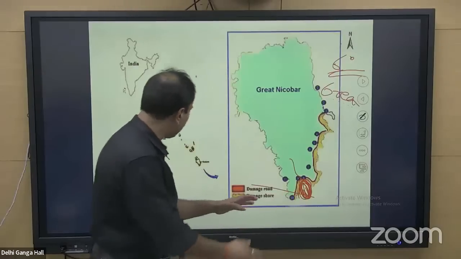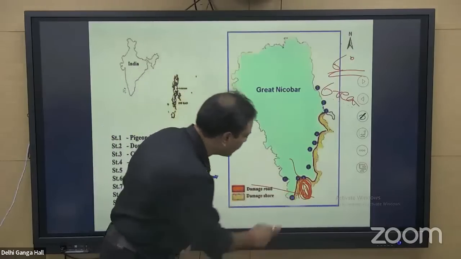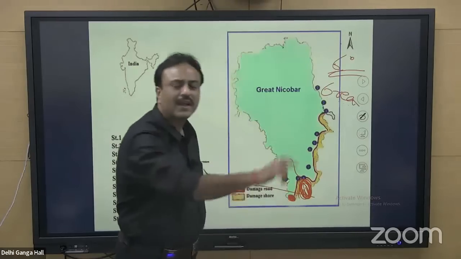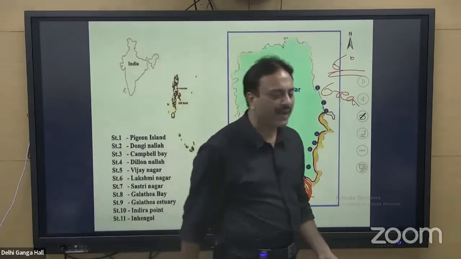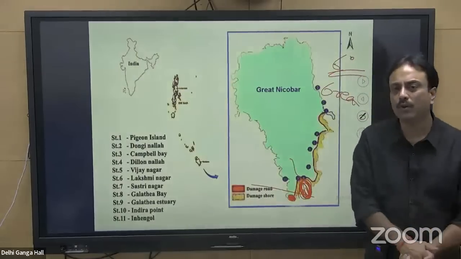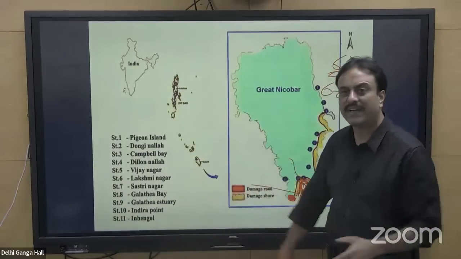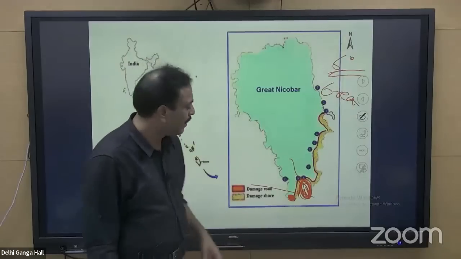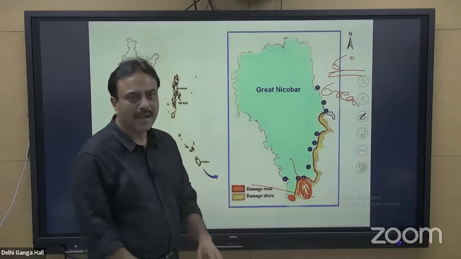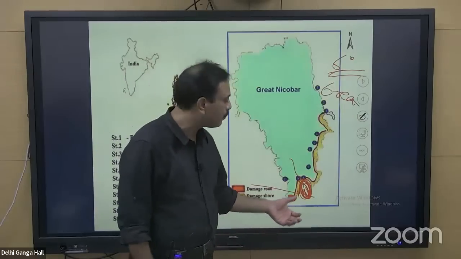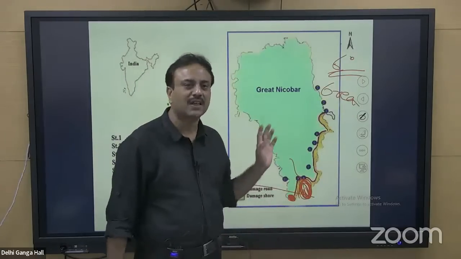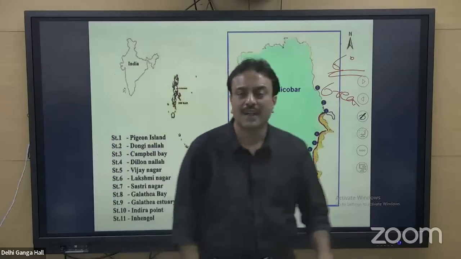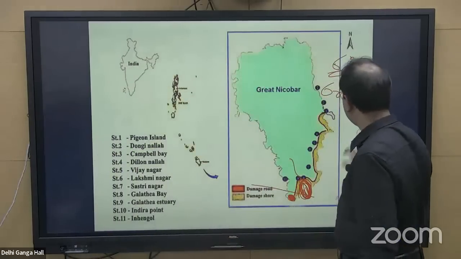This particular place is very close to Indra Point. This point is called Indra Point over here. Indra Point is the southernmost tip of India. In the tsunami of 2004, it was completely washed away. It has been created, formed, constructed by anthropogenic efforts, by manual efforts. And very close to Indra Point, we have Galathea Bay, where this transshipment port is going to come up. That is the importance of this particular region, that is Great Nicobar.